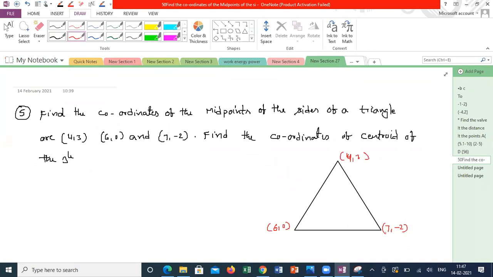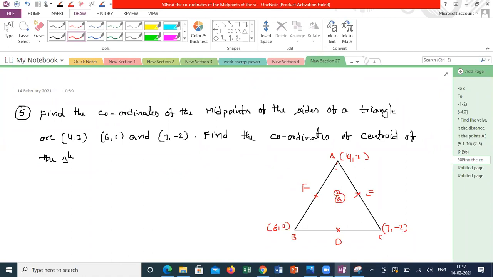First you have to calculate the midpoints. Suppose if I'm taking A, B, C, the corresponding midpoints, I can say this is D, this is E, and this is F. Your wish, whatever the name you are keeping. And centroid also I want.